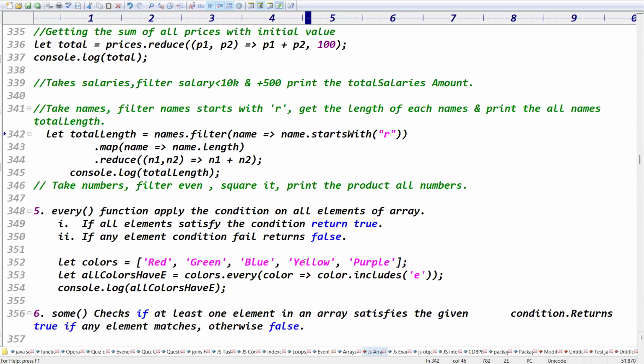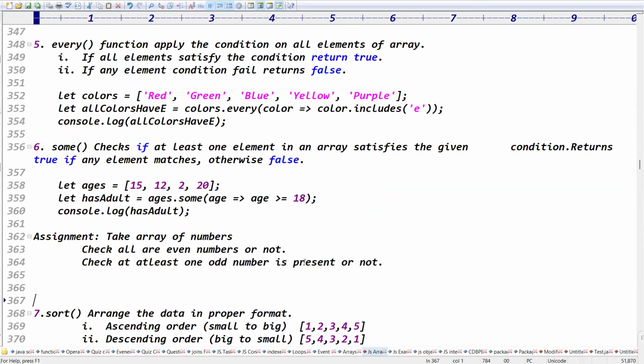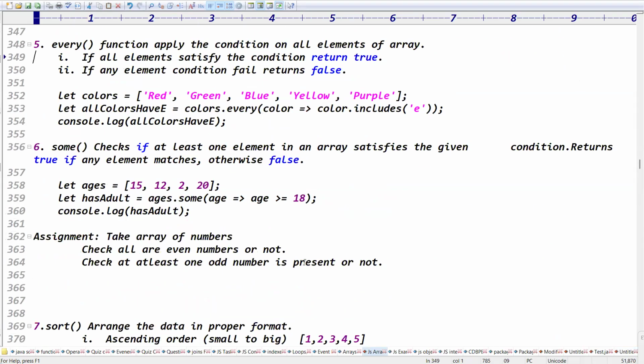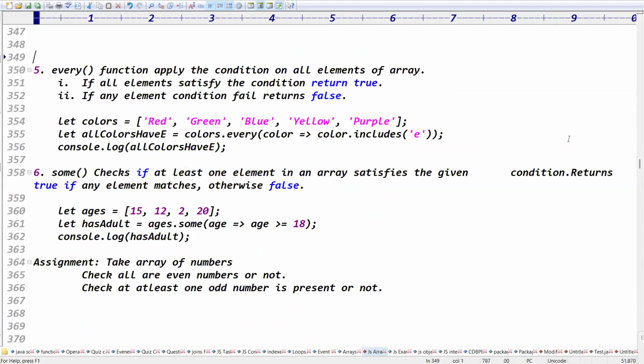In yesterday's class we did the first code, which is the every function and the some function. Every function and what? Some function.